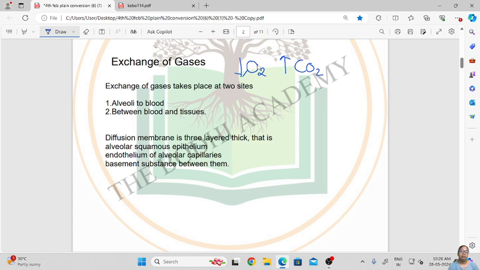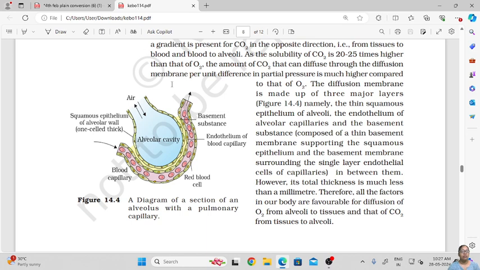So how does the exchange of gases take place at these two sites? This is because of a simple mechanism called diffusion, across the diffusion membrane. The diffusion membrane is three layers thick: the alveolar squamous epithelium, the endothelium of the alveolar capillaries, and the basement substance between them. Now let us see the structure of the alveoli, wherein the exchange of gases takes place.